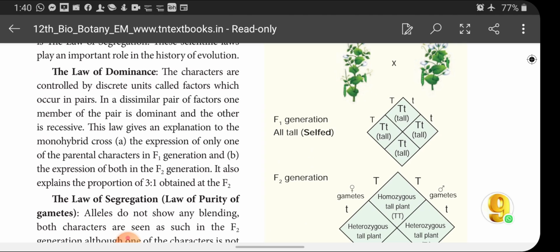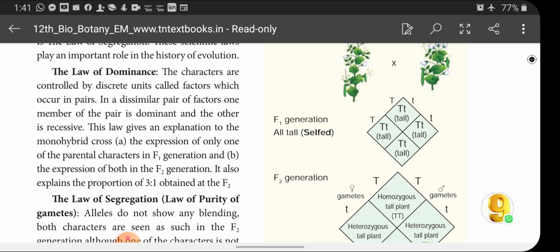In a dissimilar pair of factors, one member of the pair is dominant and the other is recessive. If it is homozygous, both the alleles are the same, that we know very well. Each character consists of two alleles. The two alleles will have only homozygosity, it will not have any heterozygosity in pure breeding. So in a dissimilar pair of factors, one member of the pair is dominant and the other is recessive.